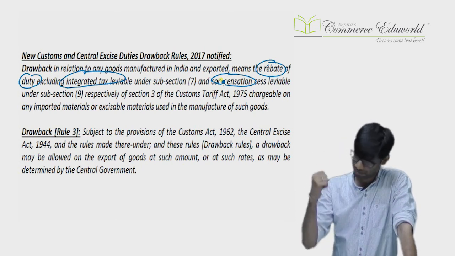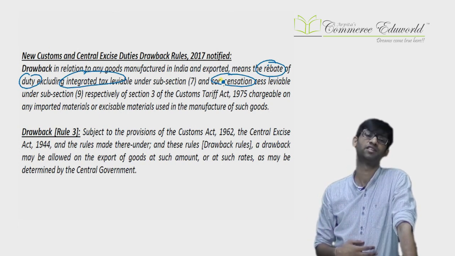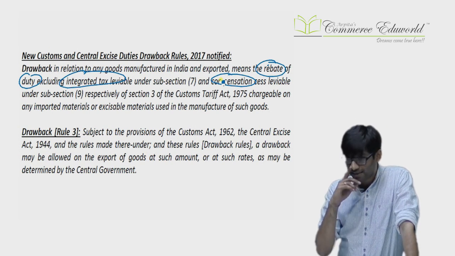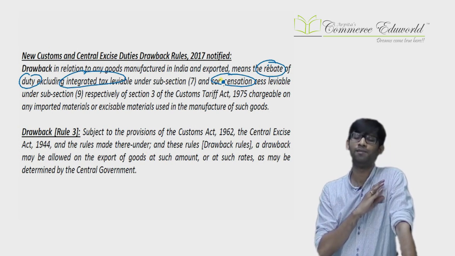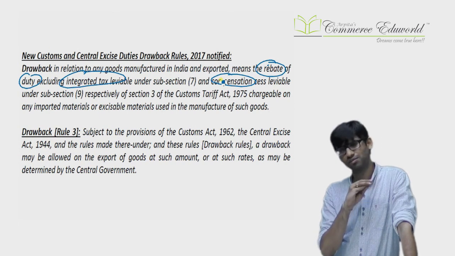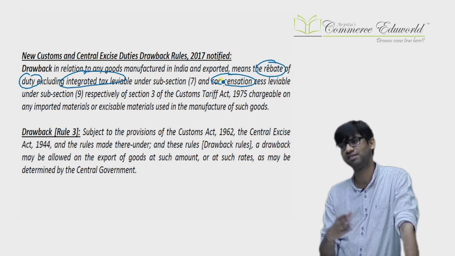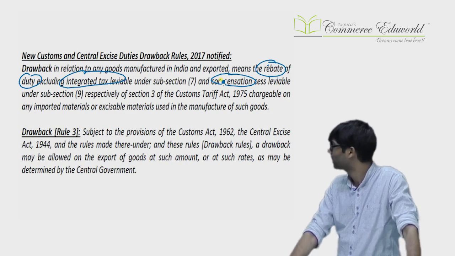So what is the case? You import, you manufacture certain goods, etc., then you export. While doing export, you claim drawback under section 75. At that time, drawback or rebate won't be available for IGST and compensation cess. For customs, drawback will be available. So what about then IGST and compensation cess? You can take credit of that, ITC of that, no problem with that.